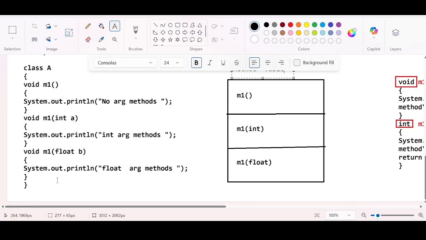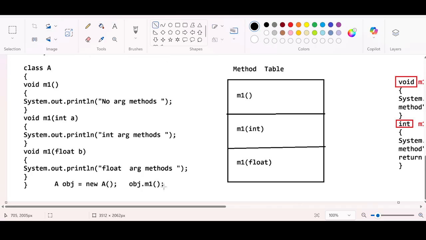And the moment you start creating an object, A obj = new A() in the main method, when you say obj.m1, you are calling obj.m1. It will check whether there is an m1 method with the same signature. If there is, then this m1 method will get executed.